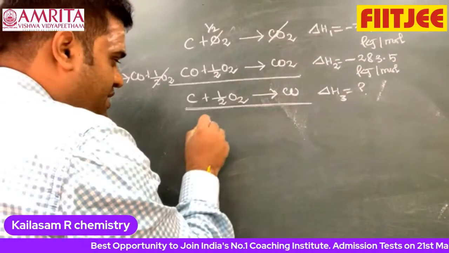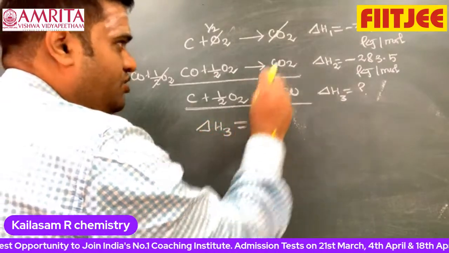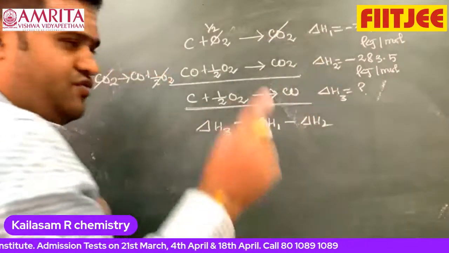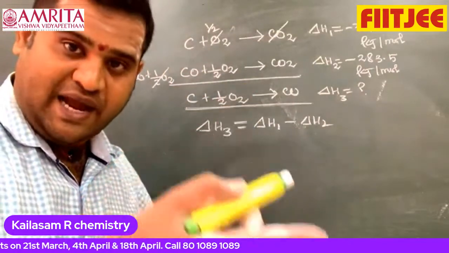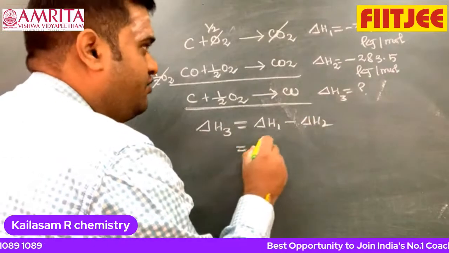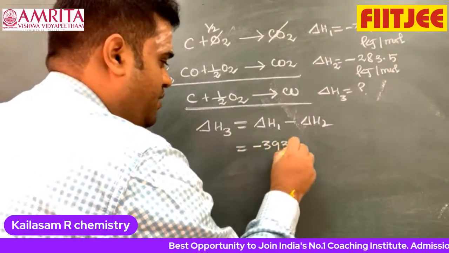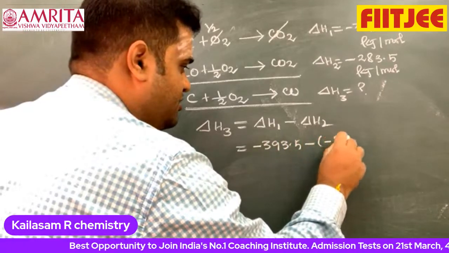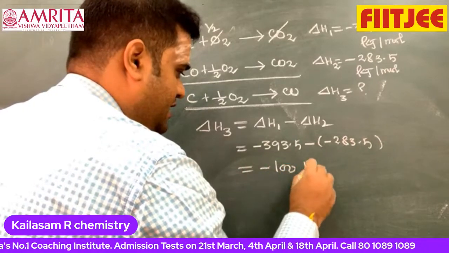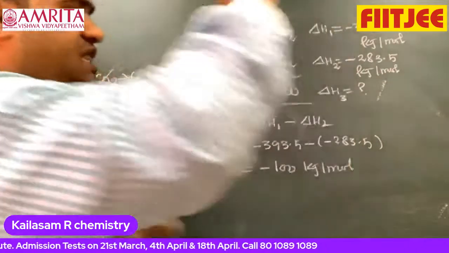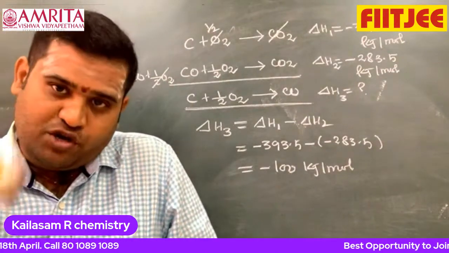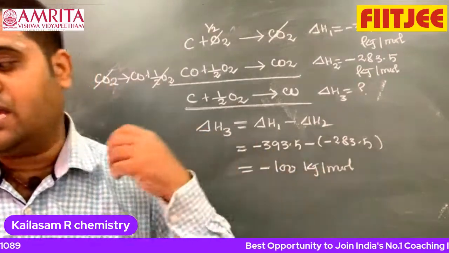I can write delta H3 is equal to the first one just like that. The second one is reversed, so the equation which is reversed, you have to subtract that. Therefore delta H1 minus delta H2 gives the answer: minus 393.5 minus of minus 283.5, which gives minus 110 kilojoule per mole, the enthalpy of formation of carbon monoxide. This is what happens in the real exam. They may ask you three or four equations. This is one simple idea I have given.